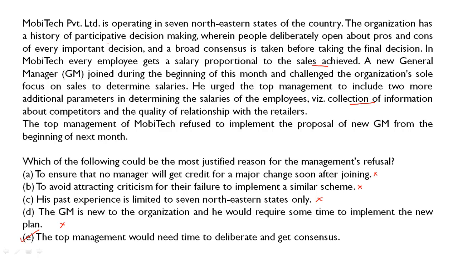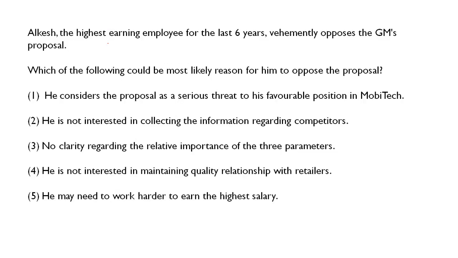Moving forward. So friends, we have another question for this from the same passage. So you can pause the video and try it on your own and then resume the video. So let's move forward. Alkesh, the highest earning employee for the last 6 years, vehemently opposes the GM's proposal. Friends, this is a very similar question जिससे आपको दोनों answers एकदम clear हो जाएंगे. So which of the following could be the most likely reason for him to oppose the proposal? Firstly, there was a group of people in the management that were opposing the decision. Now an individual is opposing who is the highest earning employee. So let's see which is the correct answer.